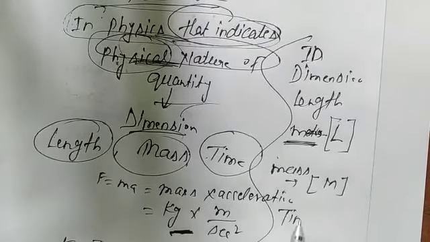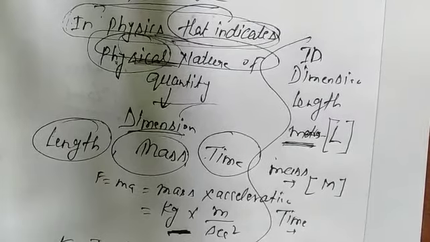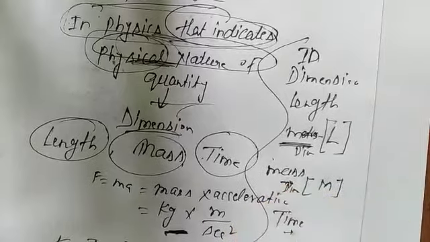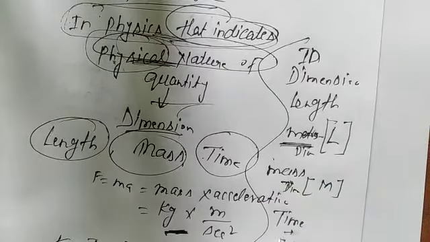Time is measured in second, but in dimension it is denoted by capital T within the bracket.